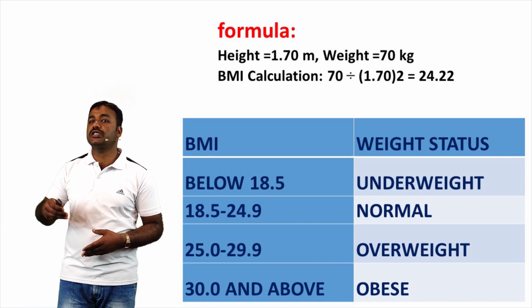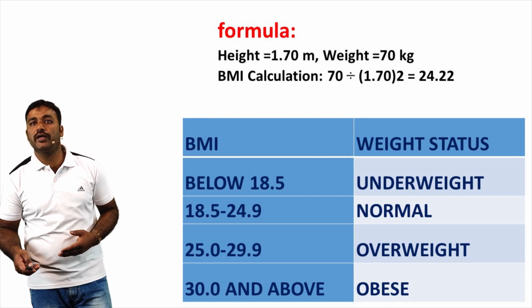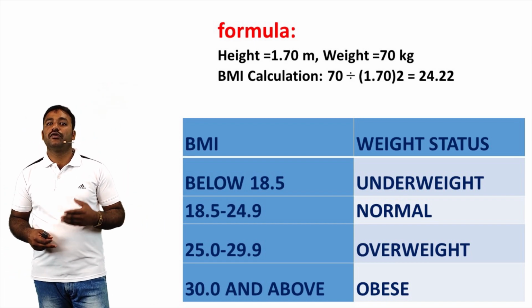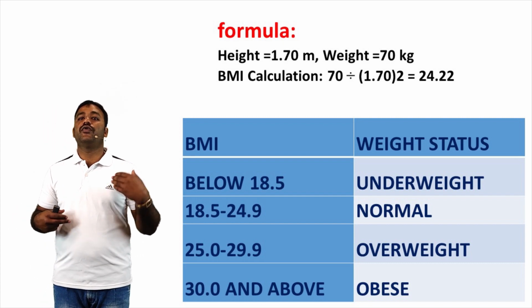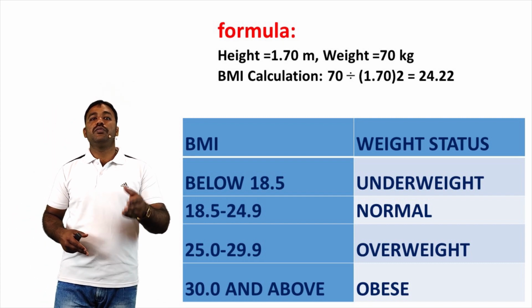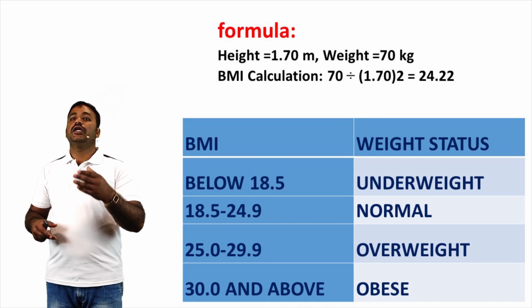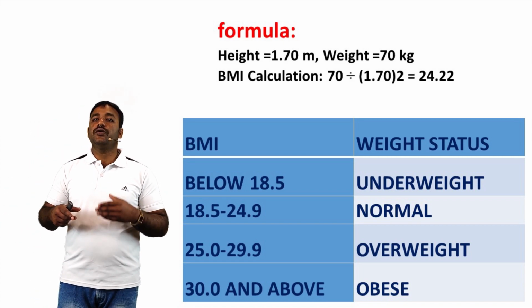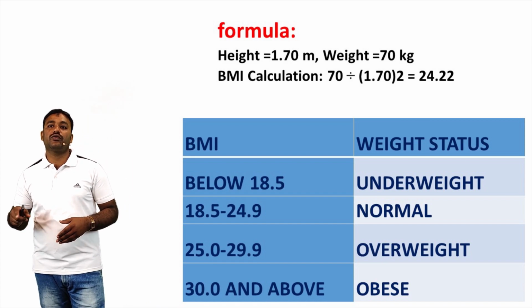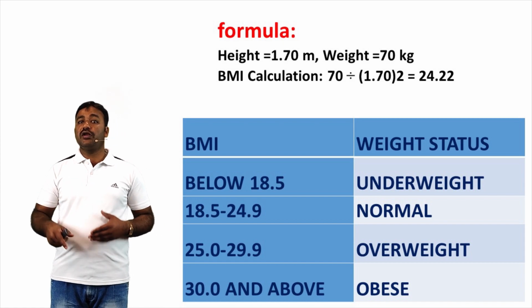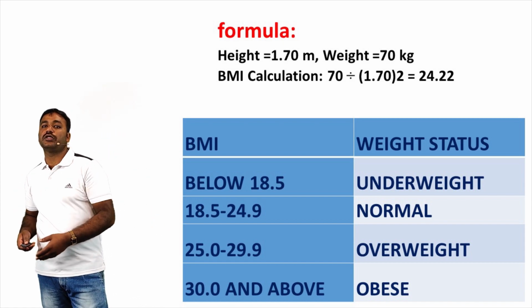For example, BMI is calculated by using the body mass index formula. Height 1.70 meters, weight 70 kg. BMI calculation: 70 divided by 1.70 squared equals 24.22. This shows normal weight status.